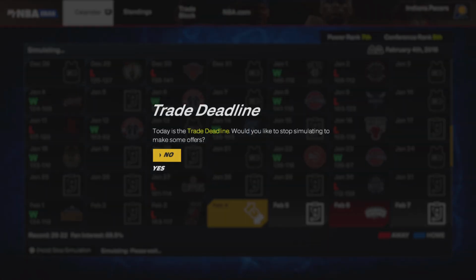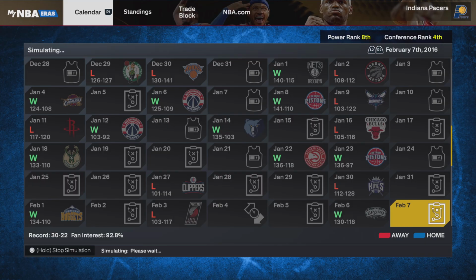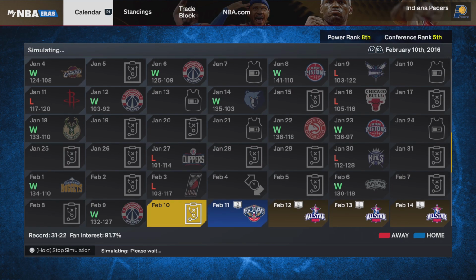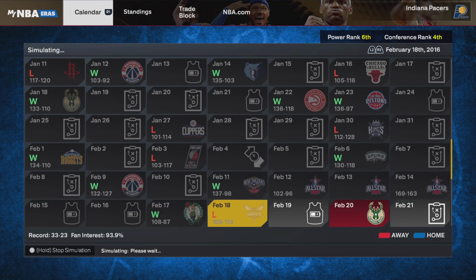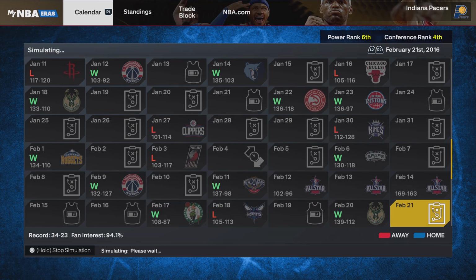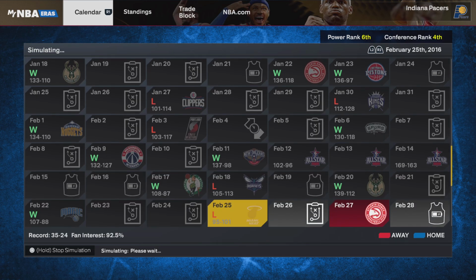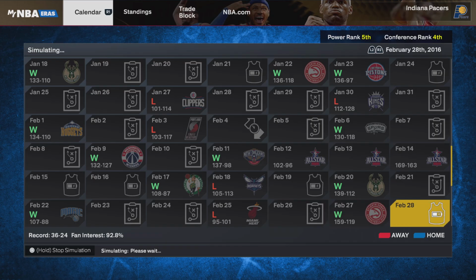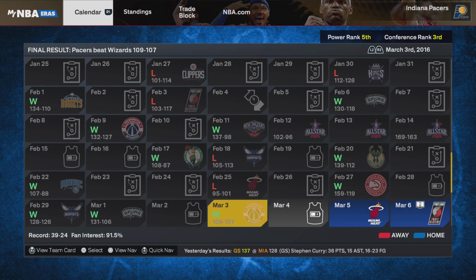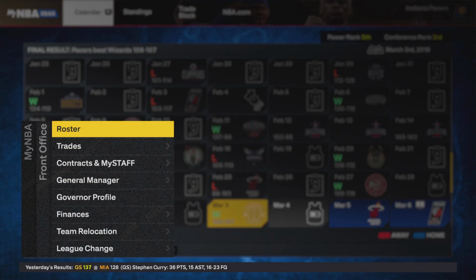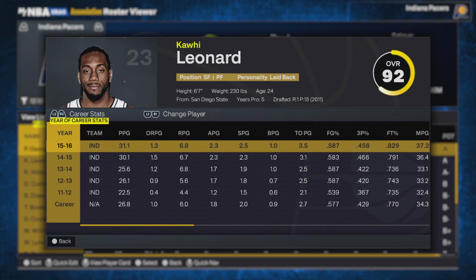Here we go. No, I'm not making any more trade offers. I've used all the trades I could do. This team, from here on out, is literally just going to be controlled by CPU. I don't know why we're not that great. We're okay. We're like the third seed, fourth seed. But I don't know why we're in this position where we're not winning. I don't know, like, what does this game want me to do?